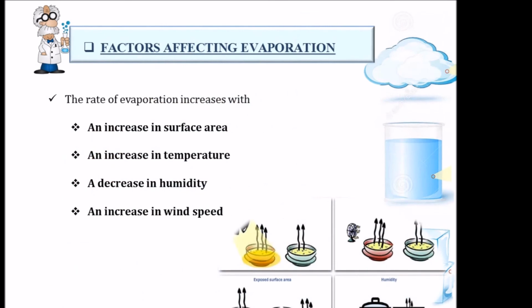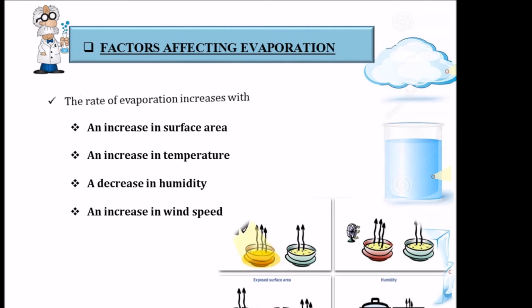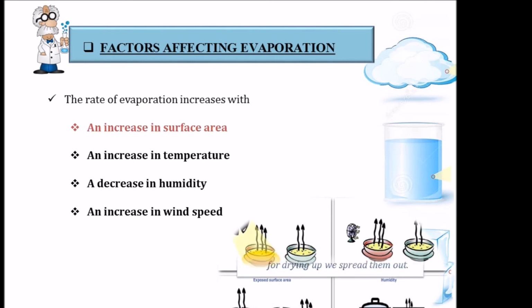Now let's see what all are the factors affecting evaporation. The main factors are surface area, temperature, humidity and wind speed. So the rate of evaporation changes with respect to these factors. So let's see each of these factors briefly. The first one is surface area. The rate of evaporation increases with the increase in surface area.